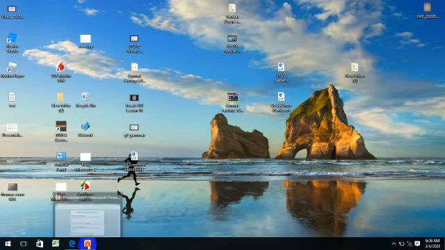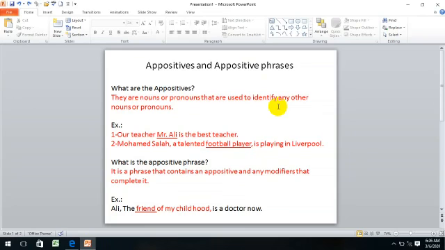Today we're gonna demonstrate a new lesson in grammar. It's appositives and appositive phrases. Guys, what are appositives? They are nouns or pronouns that are used to identify any other nouns or pronouns. They are nouns or pronouns.